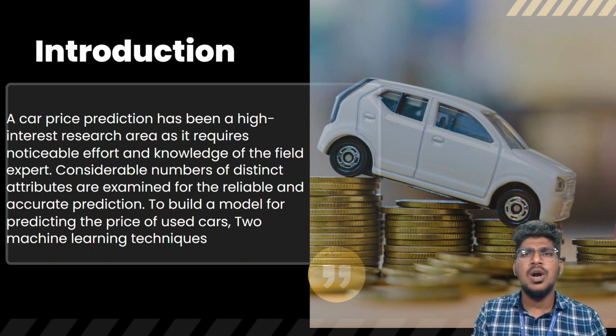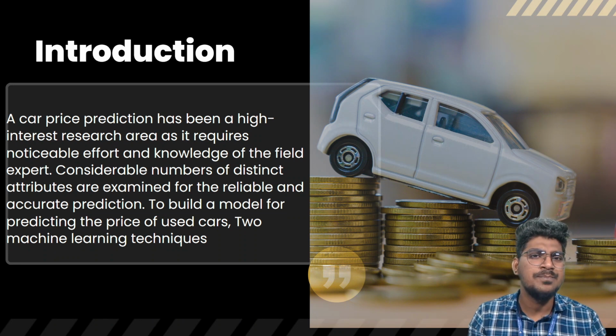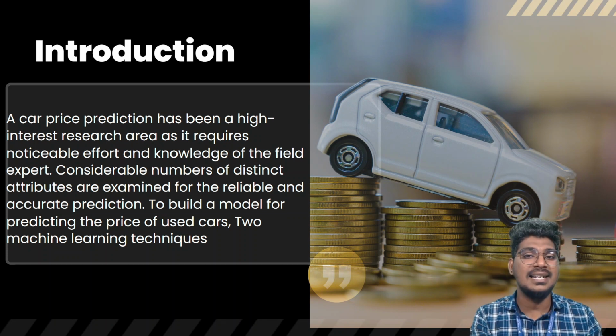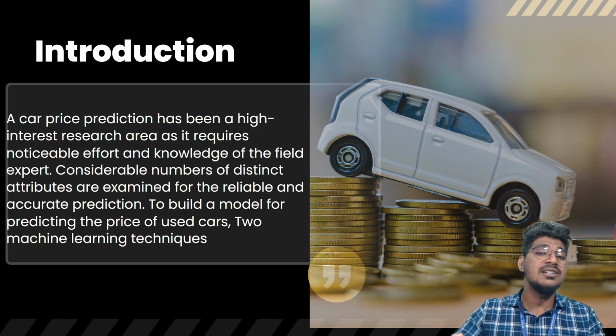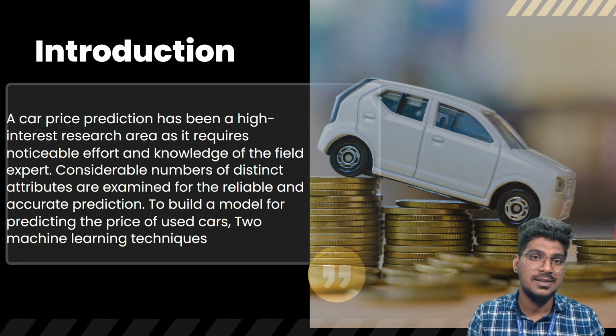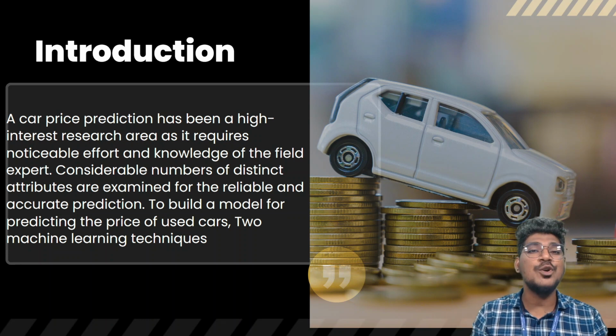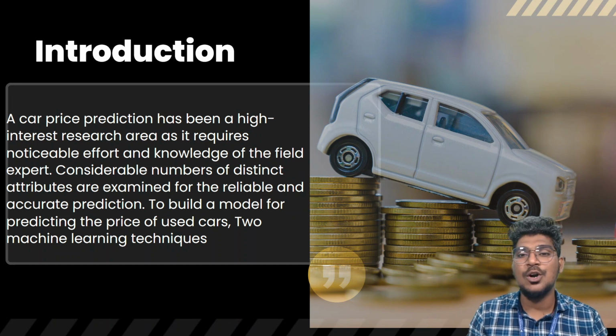For example, you want a reliable price and an accurate prediction, so you need an expert. But when you train the model with the help of past data, it is comparatively the best expert, better than a human, and it will give the answer accurately. That's why we are going to choose a machine learning algorithm. The trained model will give the prediction for the car you designed.